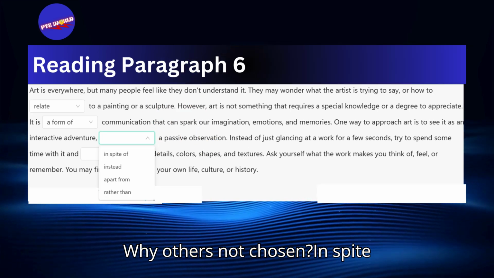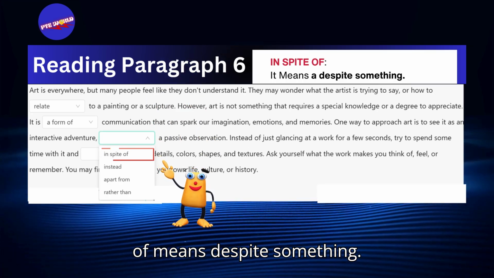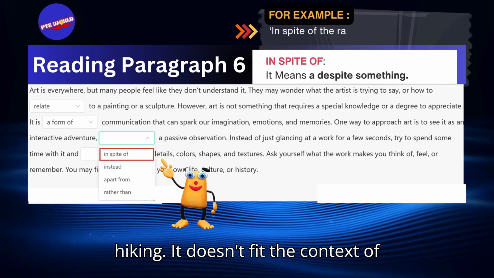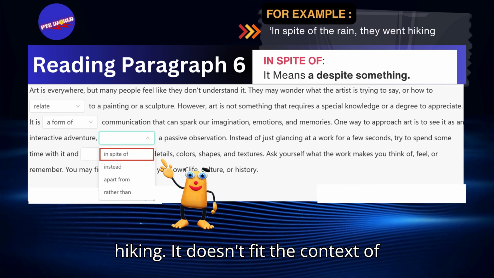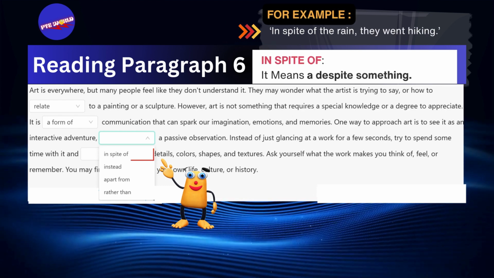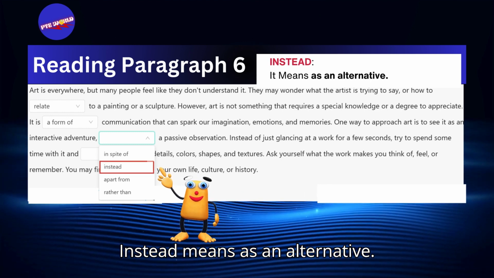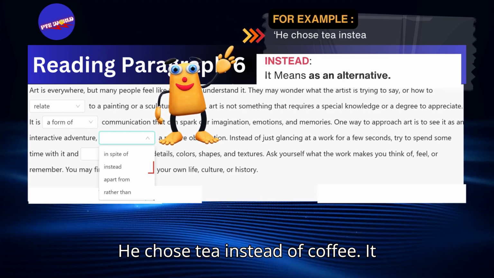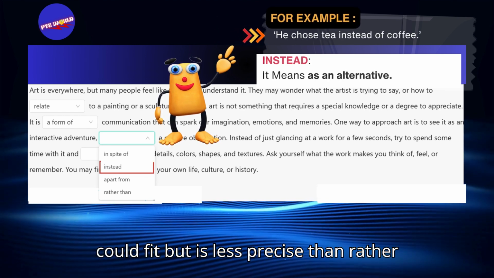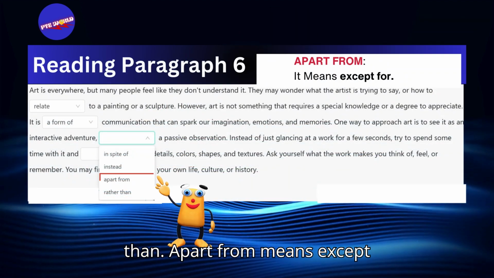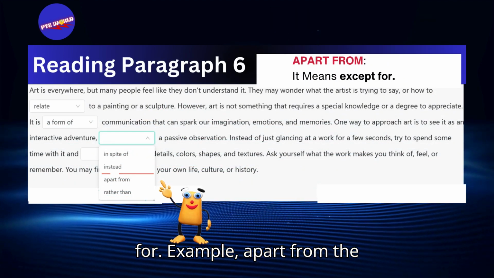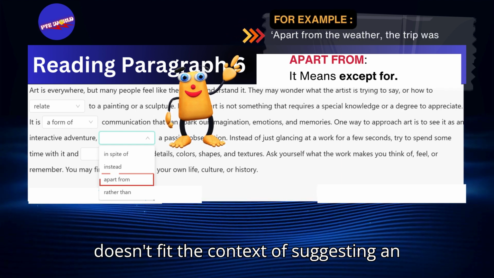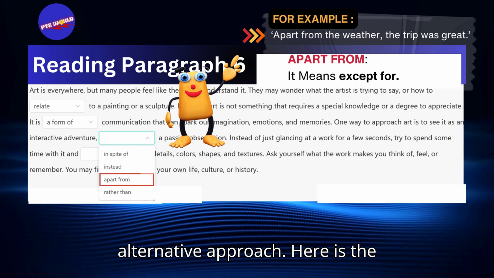Why others not chosen? In spite of means despite something. Example, in spite of the rain, they went hiking. It doesn't fit the context of suggesting an alternative approach. Instead means as an alternative. Example, he chose tea instead of coffee. It could fit, but is less precise than rather than. Apart from means except for. Example, apart from the weather, the trip was great. It doesn't fit the context of suggesting an alternative approach.